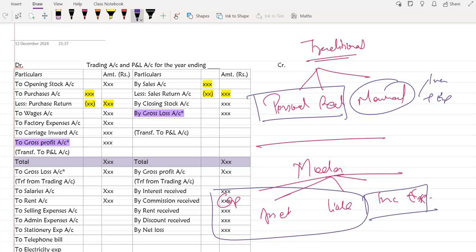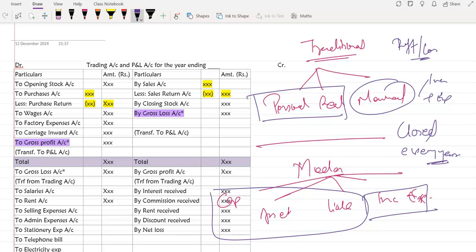So nominal accounts will get closed every year. Why are we closing it every year? We are closing it every year because, as we discussed a few minutes ago, we need to calculate profit or loss. So if I need to know profit or loss, I need to take into consideration the whole income and whole expenses of the current year, and then subtract to calculate whether I've earned profit or loss.